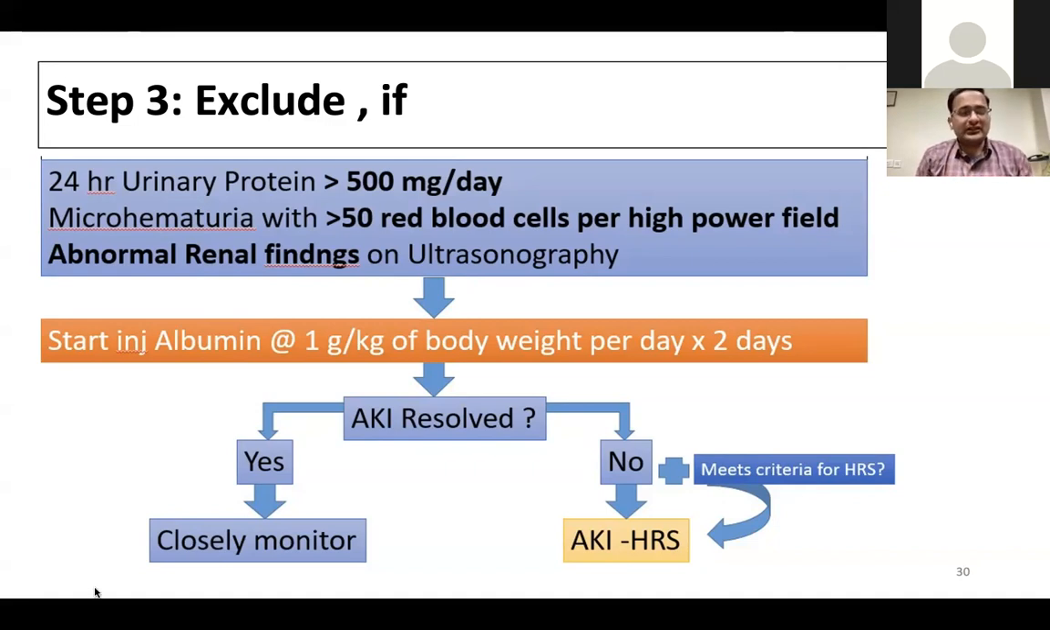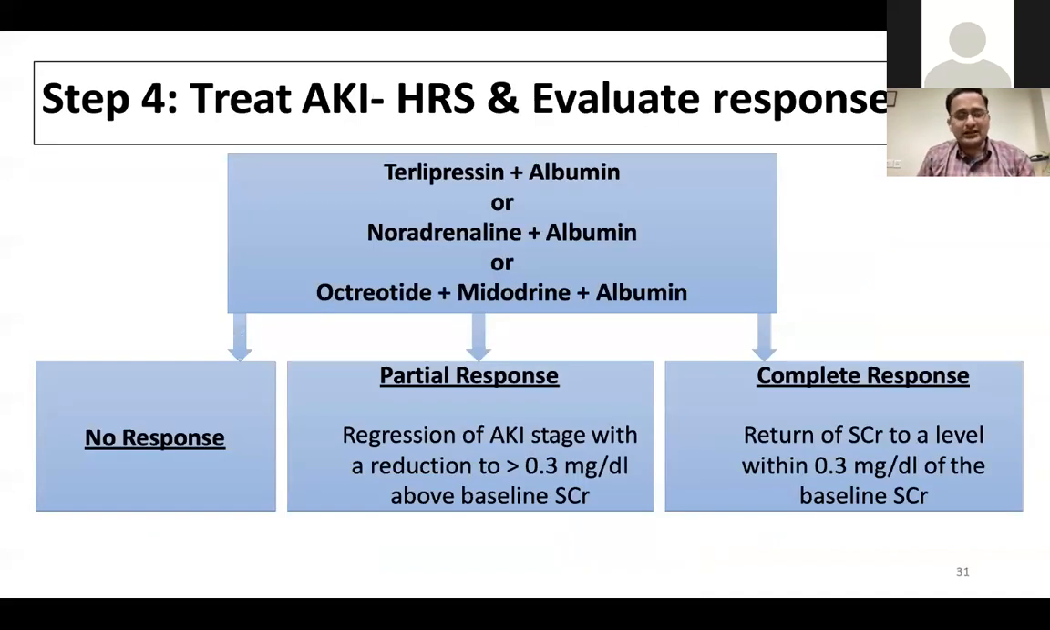And if the AKI gets resolved, we closely monitor them. If it doesn't get resolved or if it worsens, then it meets the criteria for HRS. By book, the definition of HRS needs at least 48 hours to rule out other causes. So that is a little tricky thing. Sometimes we don't want to waste our time for 2 days, and we may think of adding a vasoconstrictor in the baseline if the clinical suspicion is very high for HRS.